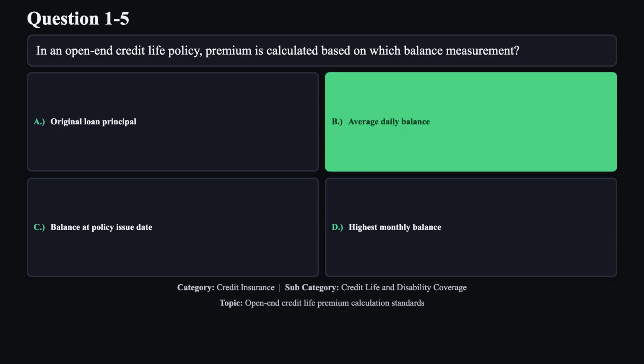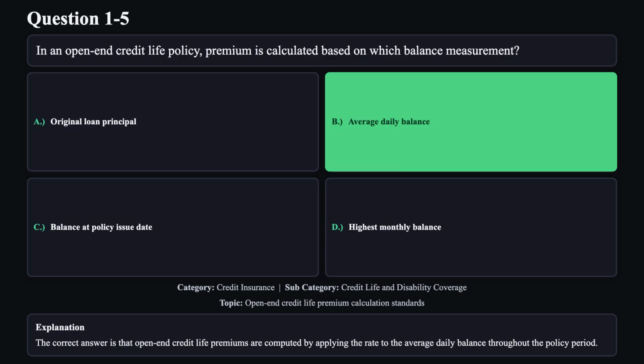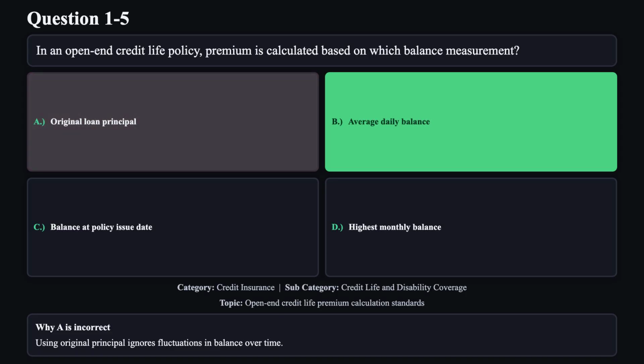The correct answer is B. The correct answer is that open-end credit life premiums are computed by applying the rate to the average daily balance throughout the policy period. Reason A is not correct. Using original principal ignores fluctuations in balance over time.